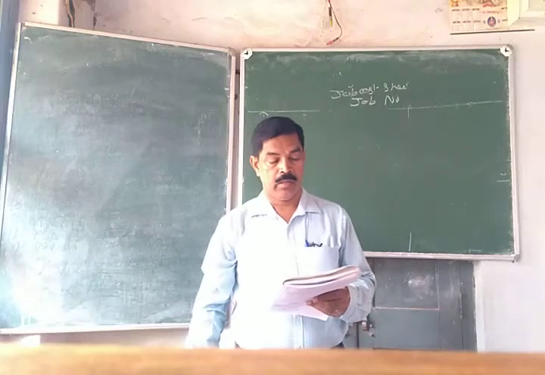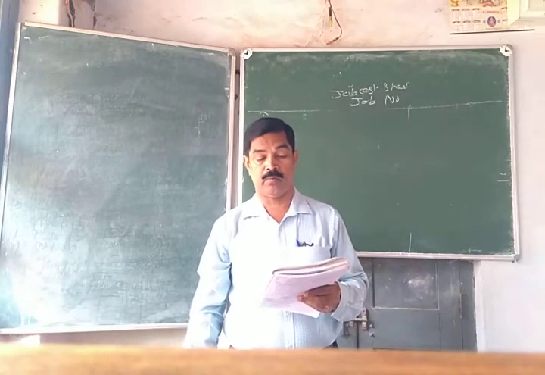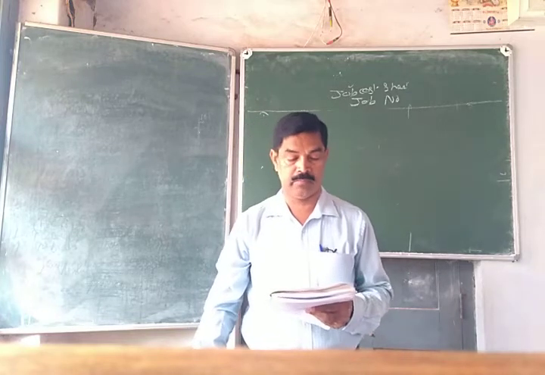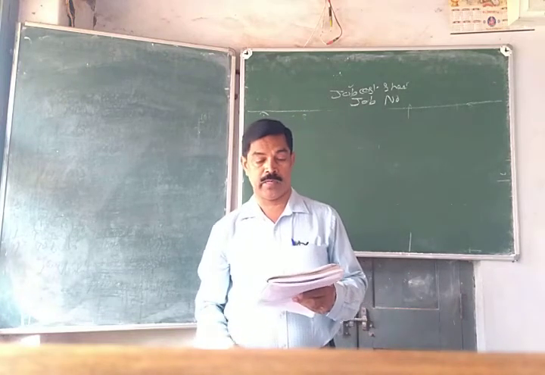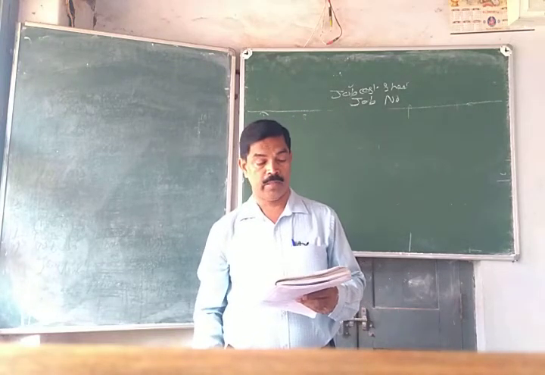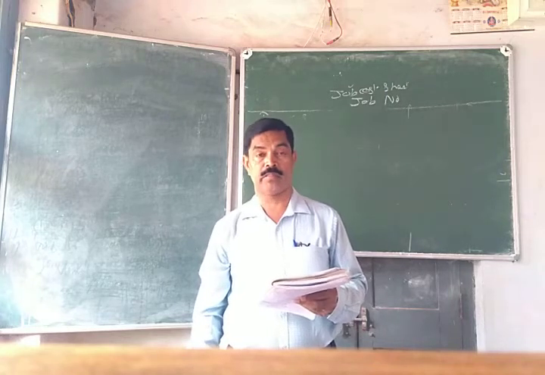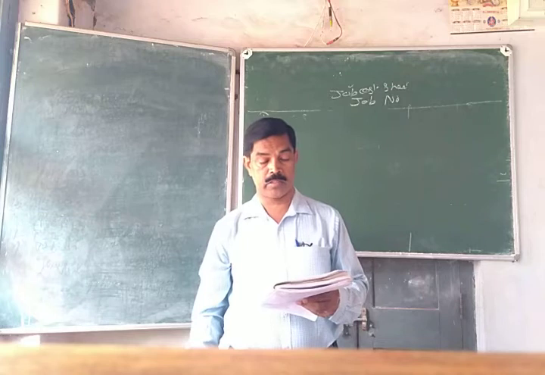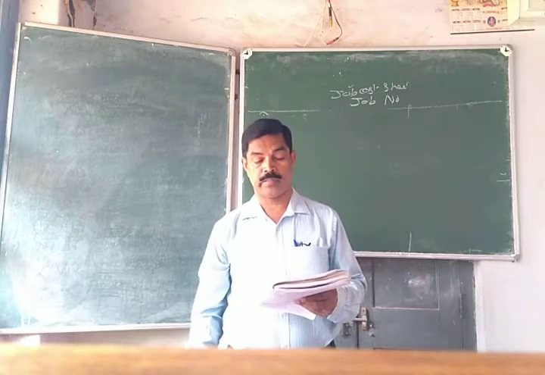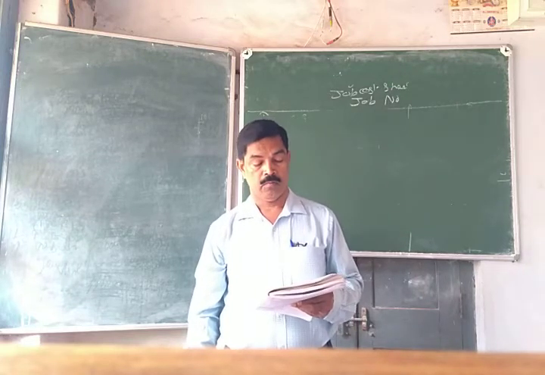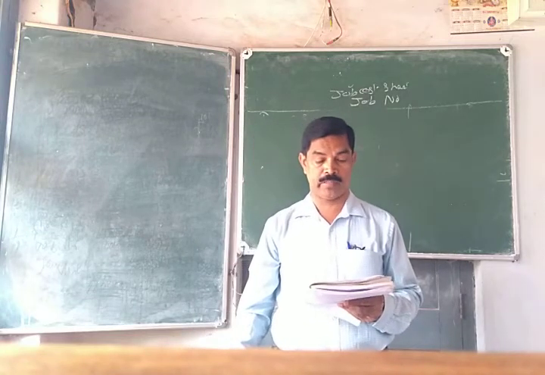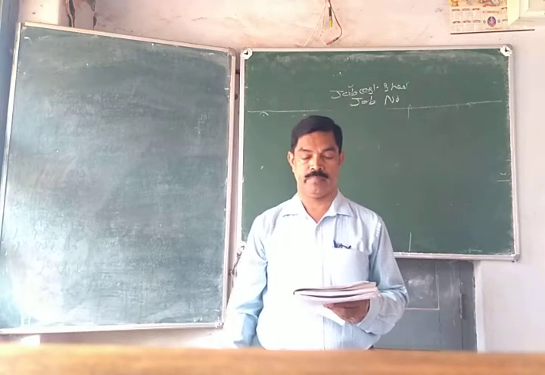Problem. Material cost of job number 101 is 12,000 and labor cost is 8,000. Factory overhead is 20% on factory cost. Administrative overhead is 16.67% of cost of production. Selling and distribution overhead is 25% of cost of sales. What price should be quoted for the job to obtain 20% profit on sales?